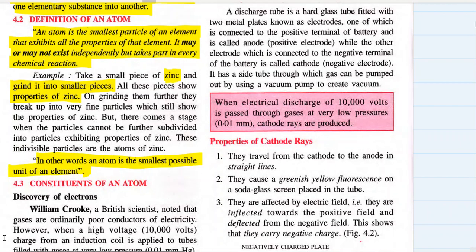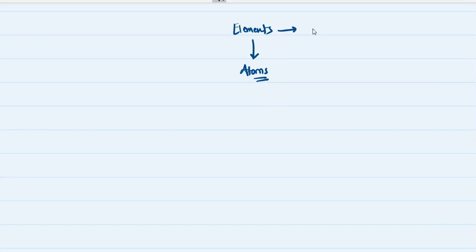So you can say that elements are made up of atoms. How many types of elements are there? 118 elements are known so far. They are put in the periodic table.